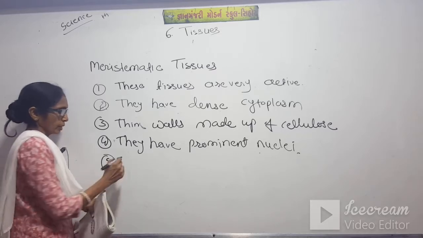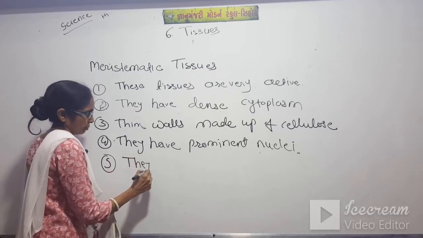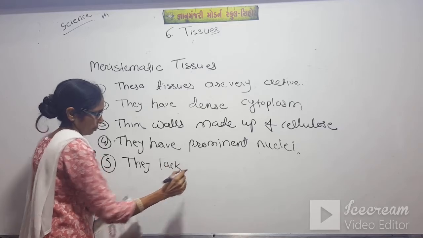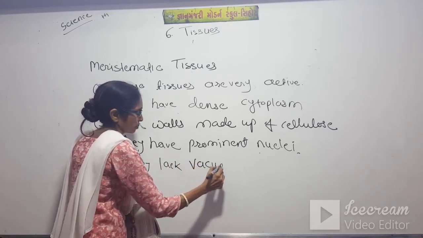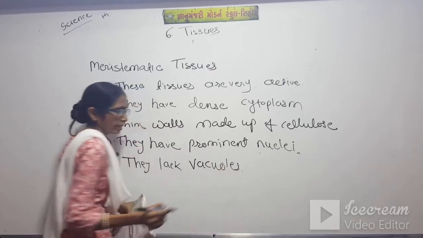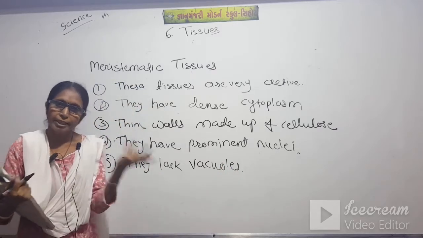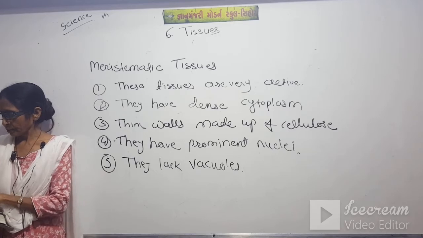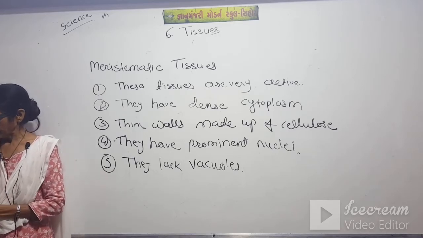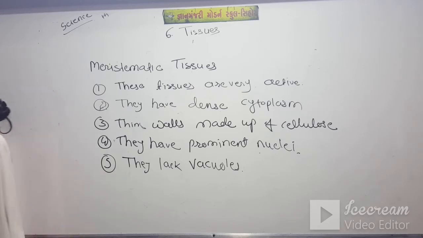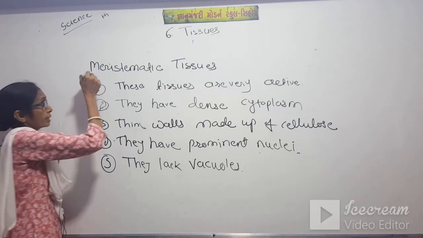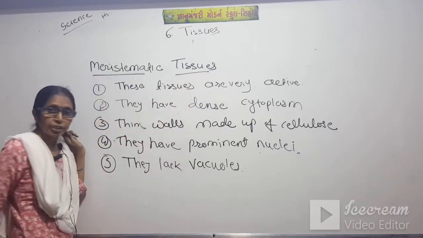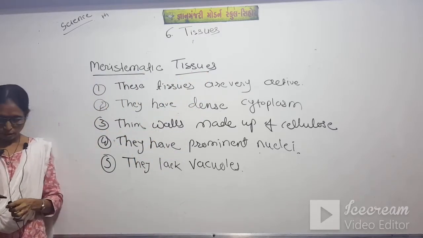They lack vacuoles, which means vacuoles are not there. What are vacuoles? That we have learned in chapter number 5. The functions of vacuoles also we will learn in chapter 5. These are the meristematic tissues in general, students. Just note down this.